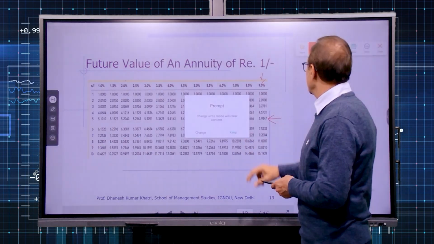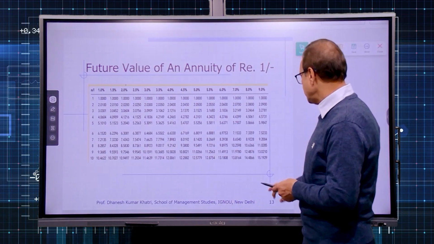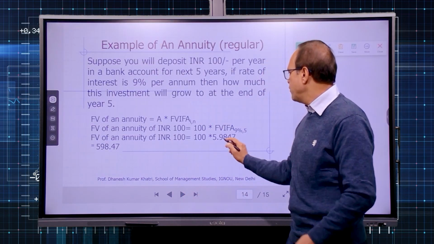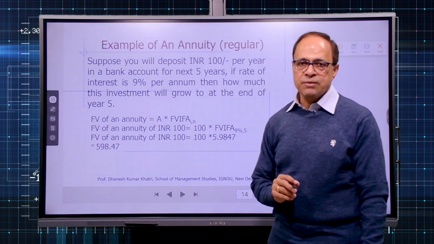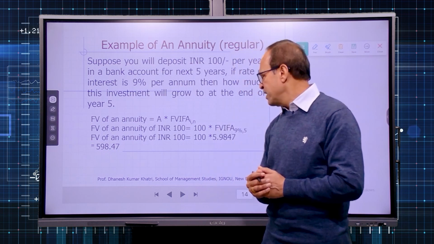Let us go to our example where we were taking the solution. You can see 5.9847 multiplied with 100 is 598.47. So this is the way we can calculate the future value of a regular annuity.